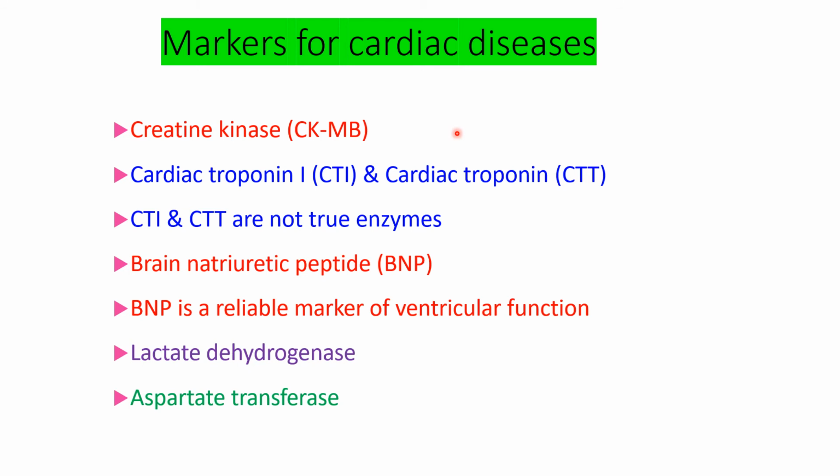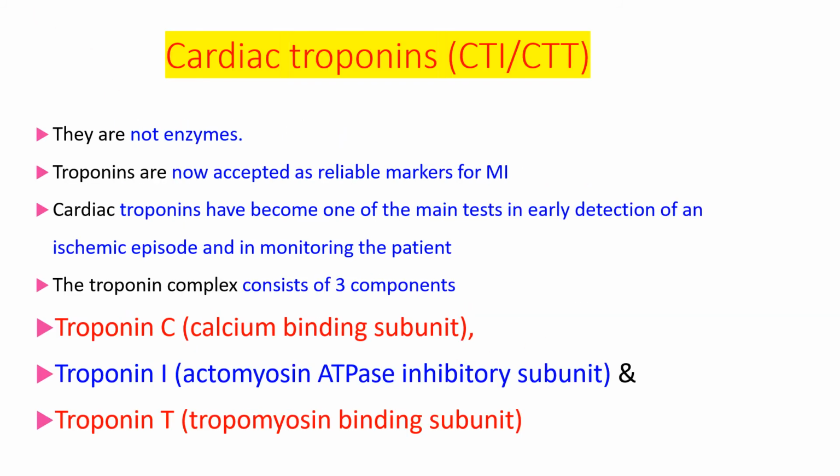Markers for cardiac diseases. These are CKMB, cardiac troponin I, and cardiac troponin T. CTI and CTT are not true enzymes. Then brain natriuretic peptide, BNP. BNP is a reliable marker of ventricular function. And another is LDH, lactate dehydrogenase 1. And another is aspartate transaminase, or SGOT. So these are the markers for cardiac diseases.